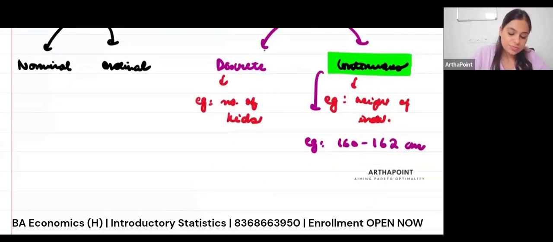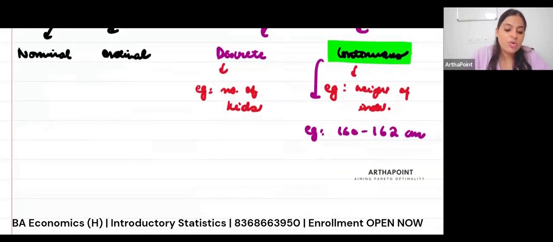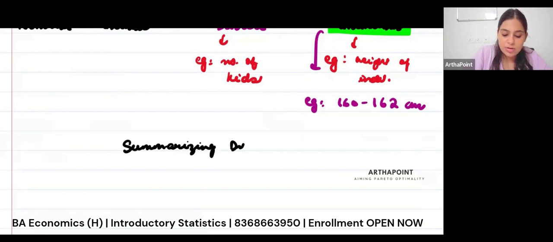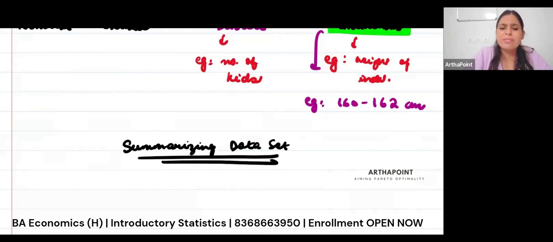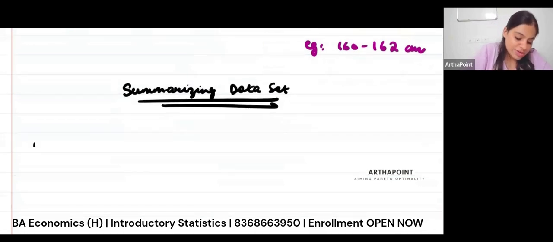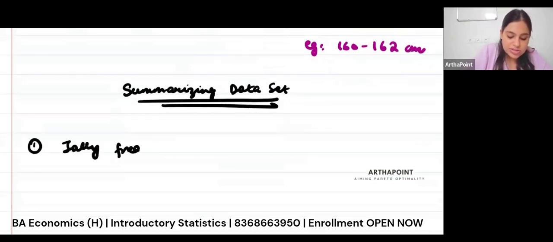Now, let's talk about how we can go ahead and summarize the data set. So write down summarizing data set. Very briefly, I'm explaining. This is never ever asked in any exam whatsoever. So the first is the tally frequency table.